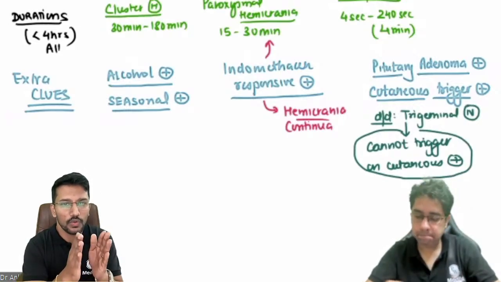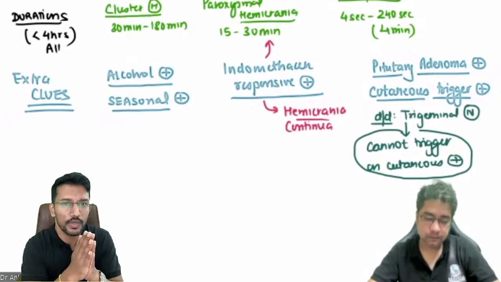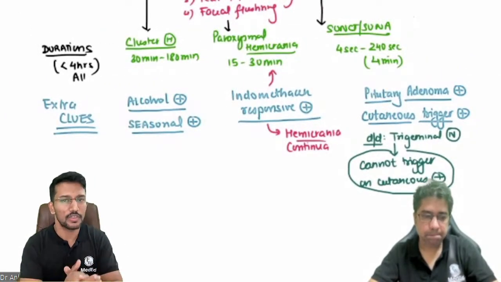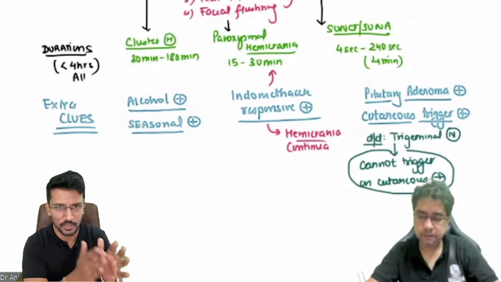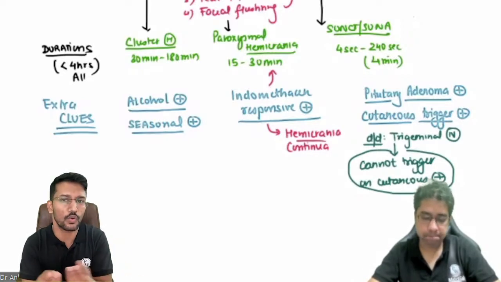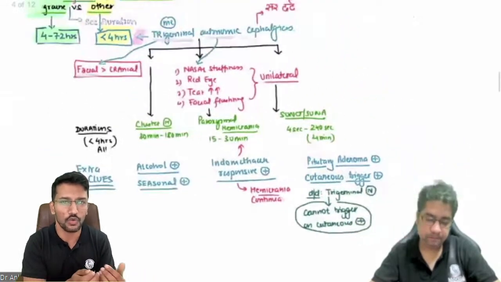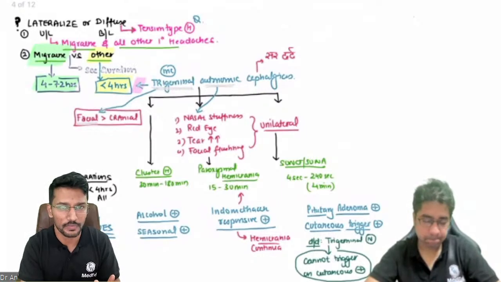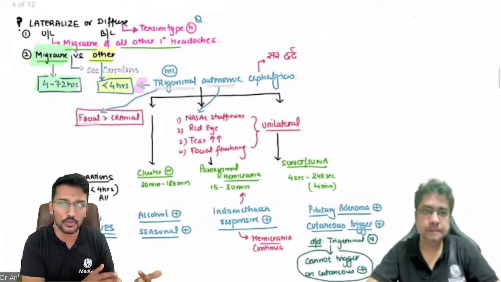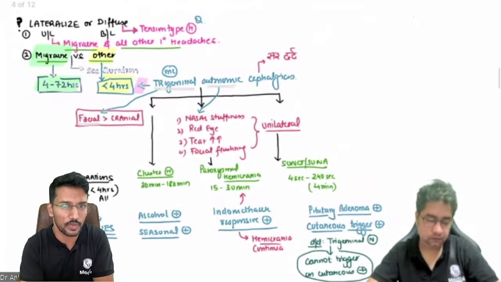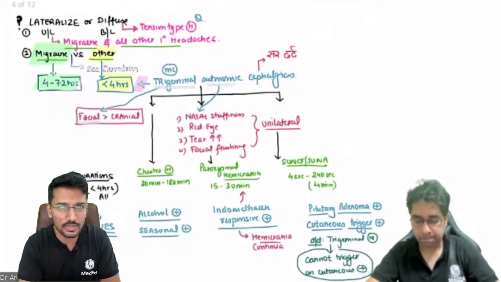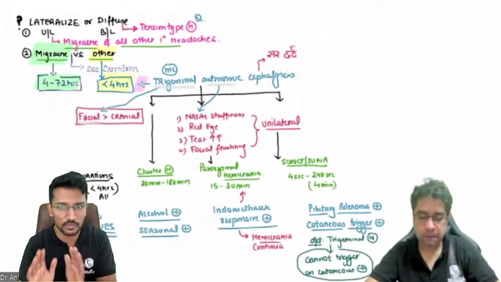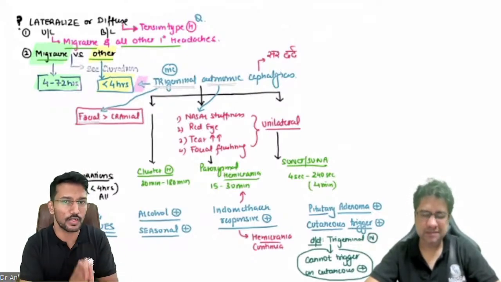Okay, so now we have understood how we diagnose a case of primary headache. So let me again summarize from the beginning. Any patient coming to you with headache, especially we will think of these headache disorders only when there is a long history. You don't make a diagnosis of any of the primary headache disorders with a single episode of headache. Patient should have a history of episodes of headache before you make the diagnosis of primary headache disorder. And in those cases, the first point is to rule out the secondary causes, looking at the red flag signs, which we have understood. After that, we come to the diagnosis of primary headache.